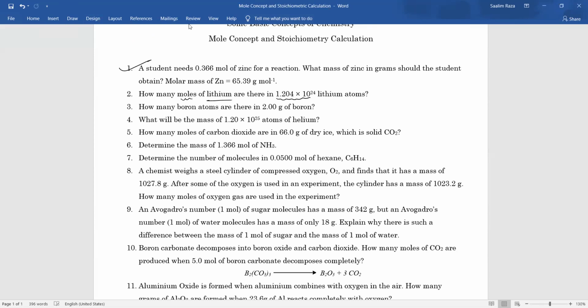No, these are easy. Here we have been asked the number of moles of lithium, and they have given me the amount. If you have moles, you can write the moles in three terms: in terms of number, or in terms of mass, or in terms of volume, but that is only for gas. If you want to go from number to mole, divide this number by Avogadro's number. If you want to go from mole to number, multiply mole by Na. So we have the number of atoms, we just divide it by Avogadro's number, and we will get the number of moles of lithium. Easy?